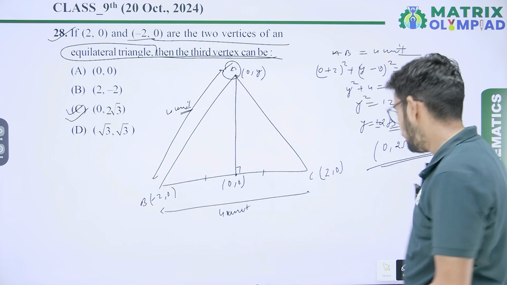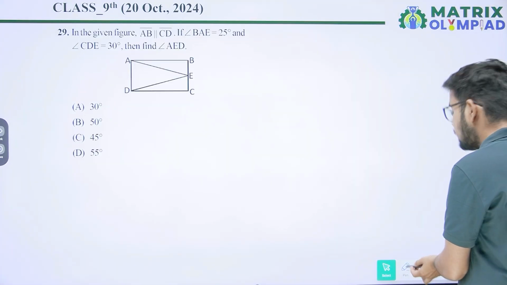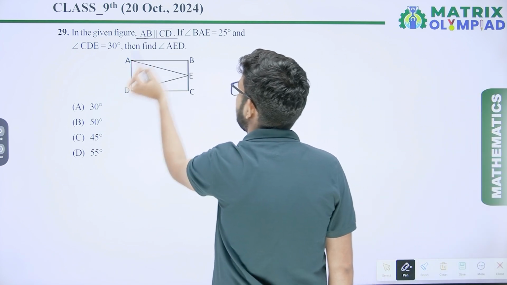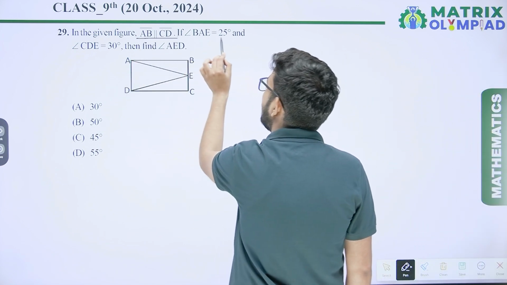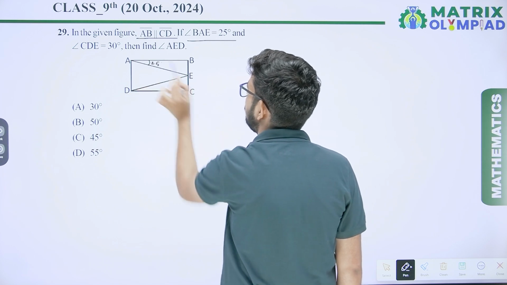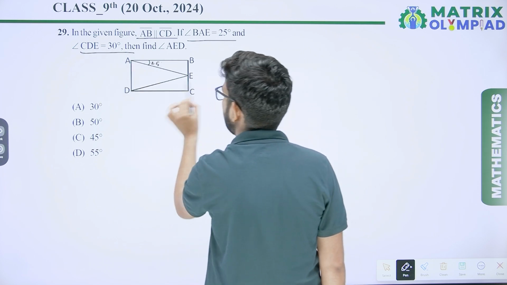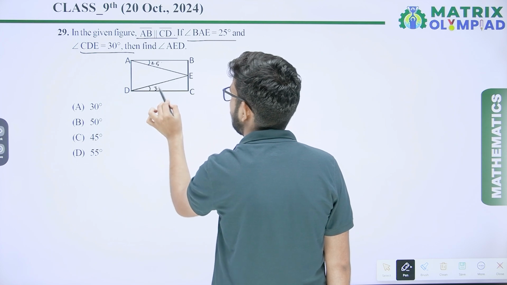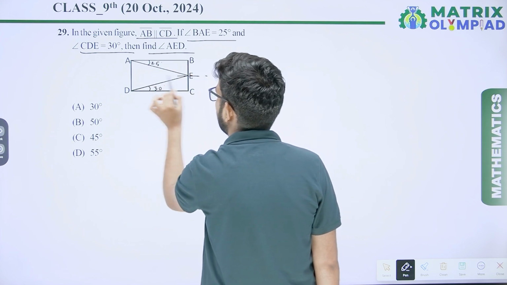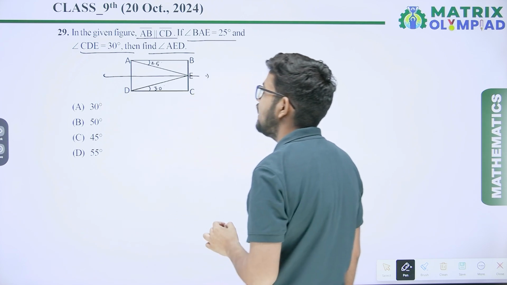Option C will be the correct answer. Question number 29. In the given figure, AB parallel CD and angle BAE equal to 25 degree and angle CDE equal to 30 degree. Then we have to find angle AED.